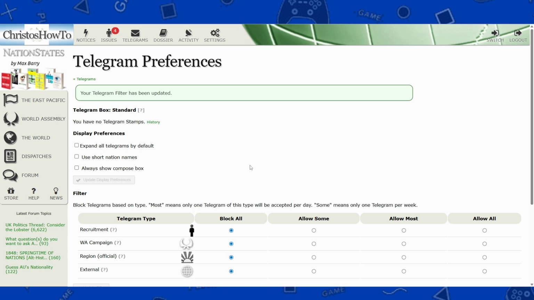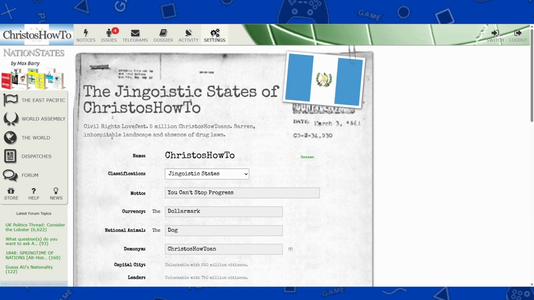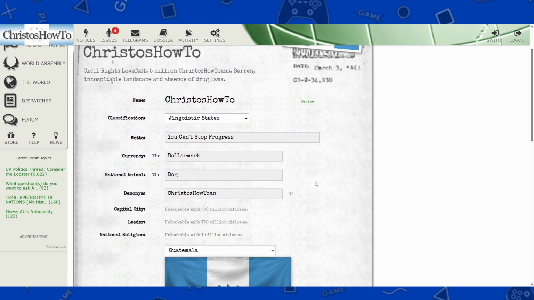The next thing we're going to do is go to settings up here. And this is where we can change the information about our nation. So if you see right here, there's another option, the demonym of a nation. So basically what we call the citizen.